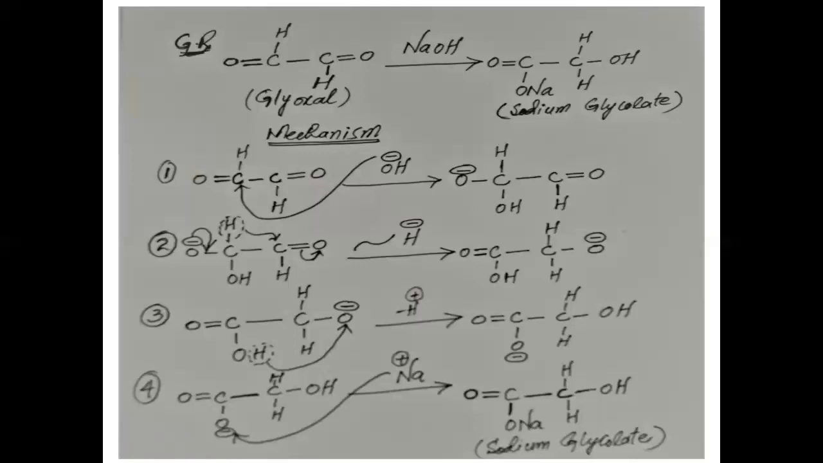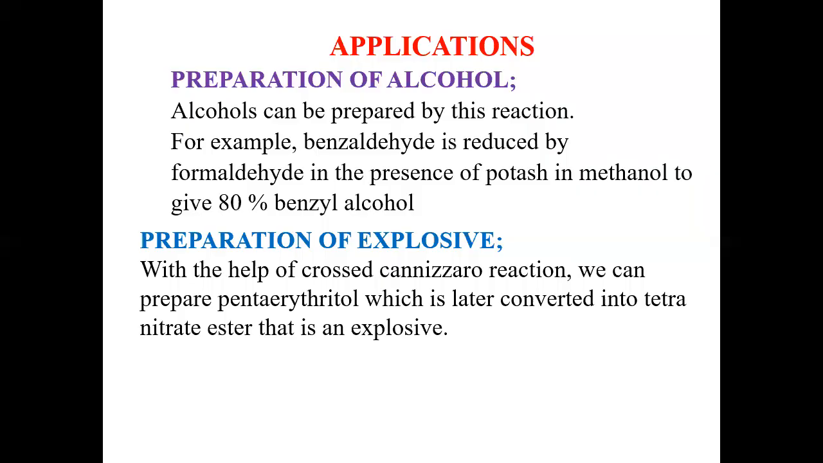And now I am going to discuss the application of Cannizzaro reaction. We have two applications. First application is preparation of alcohol. Alcohol can be prepared by this reaction. For example, benzaldehyde is reduced by formaldehyde in the presence of potash in methanol to give 80% benzyl alcohol,